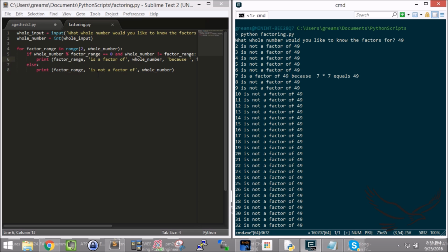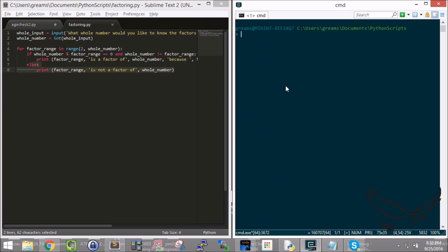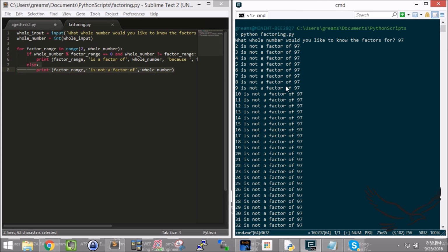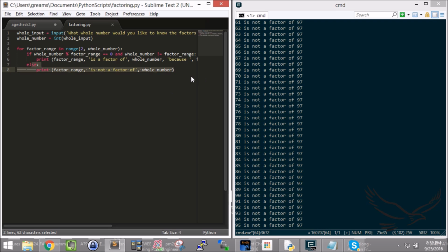So notice it's going through every number of the range, and it's not meeting the if test, so it's therefore printing the else test. And notice this one, number 7, does meet the if test, but nobody else does. If I were to do the same thing over again, and this time do our 97 number, I'm just going to get a whole bunch of "is not a factor of" ranges, right? Because all of them are, because it's prime.